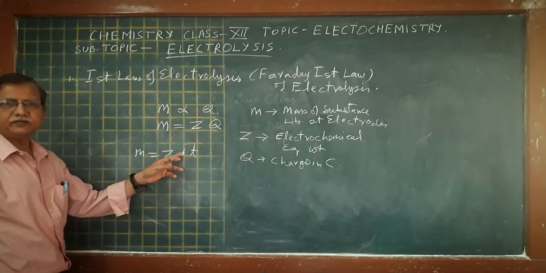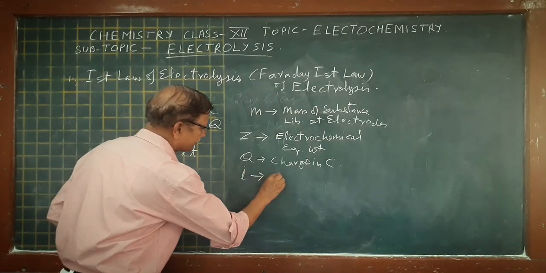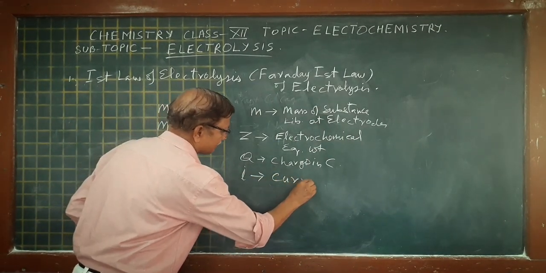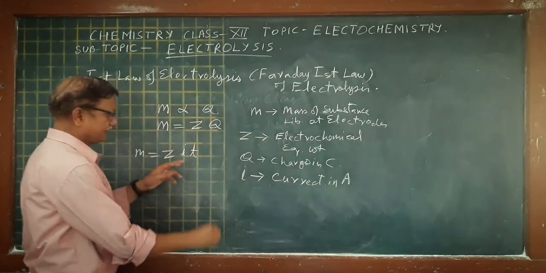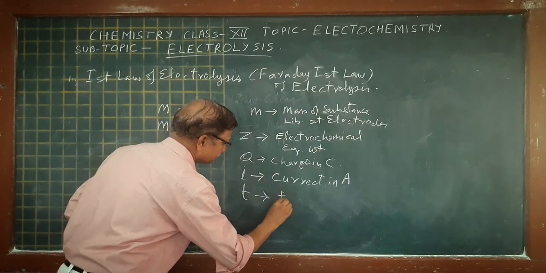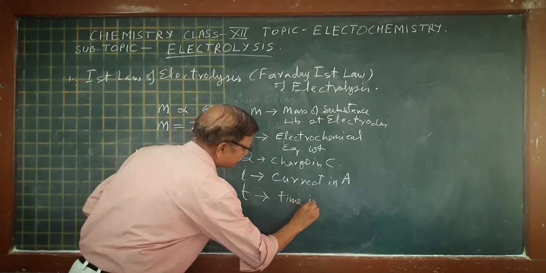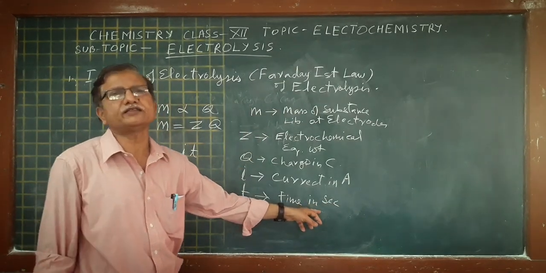In ZIT, I is the current in ampere and T is the time in second. Very important: time must always be taken in second.